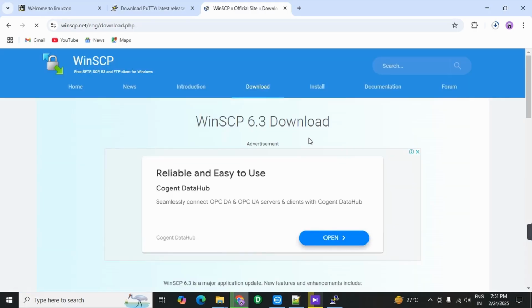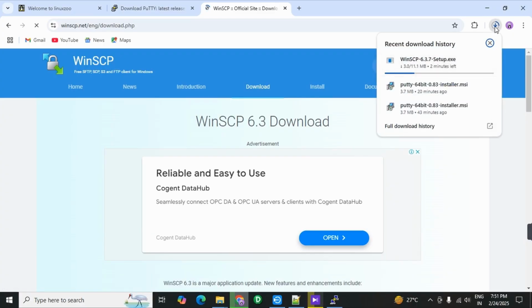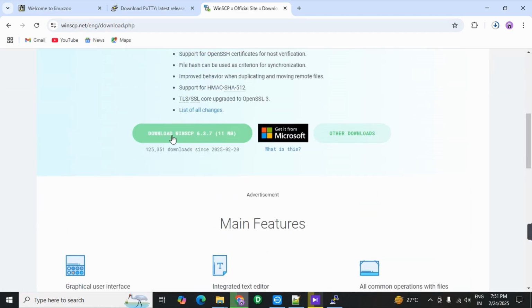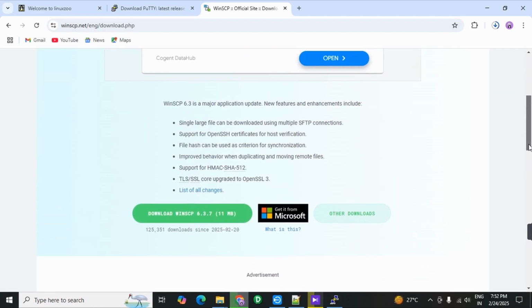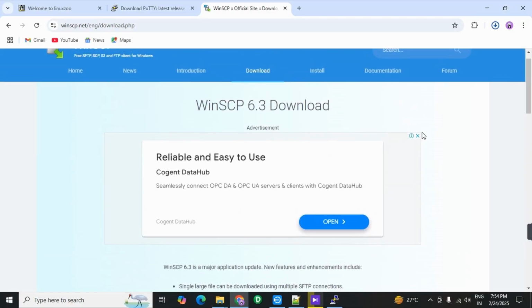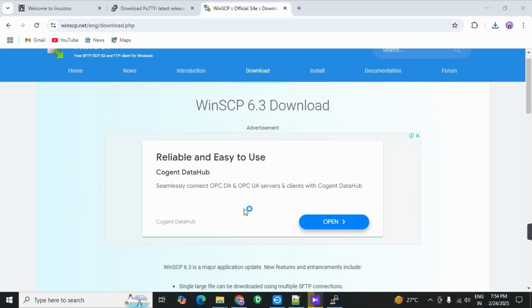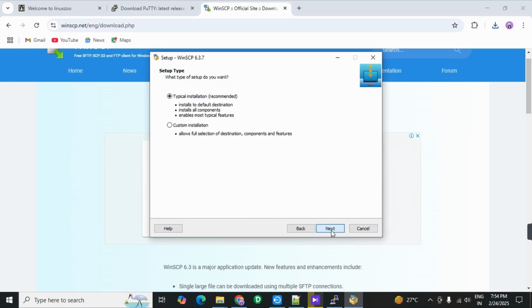Close the ad. Now it is downloading. Okay, in this page you have to go to the downloads and click on this one, download WinSCP. Okay, did you understand? Now it has downloaded. Okay, click on it. Click on install for all users. Yes. Accept.